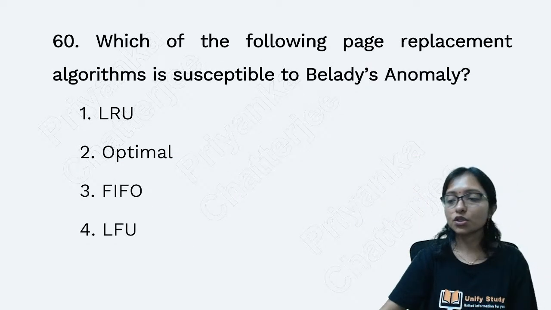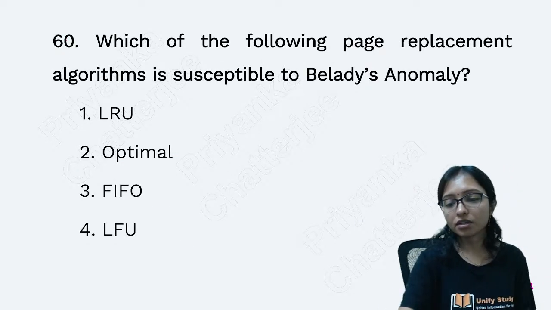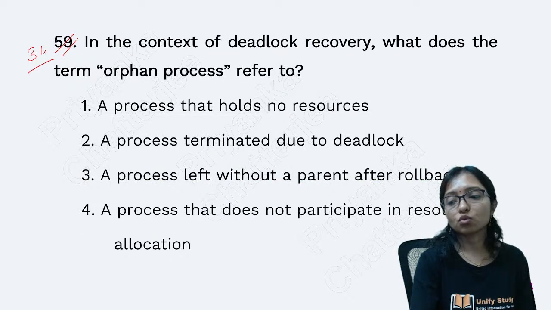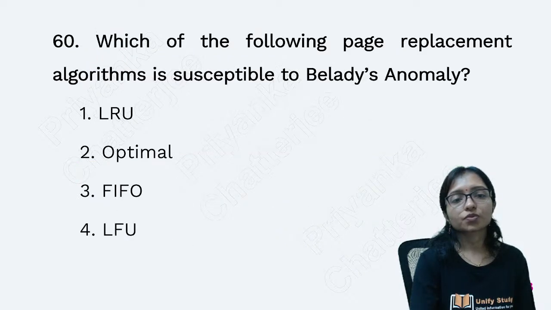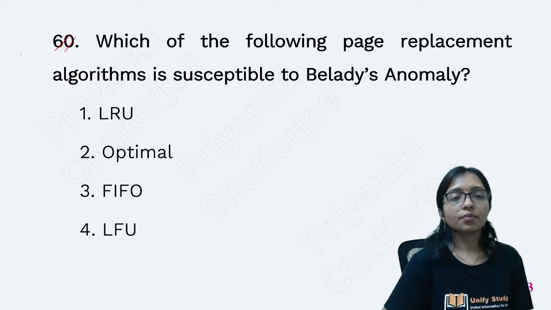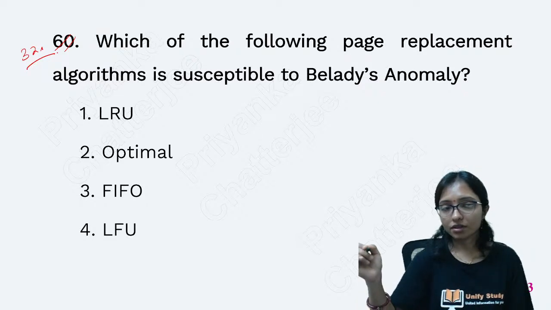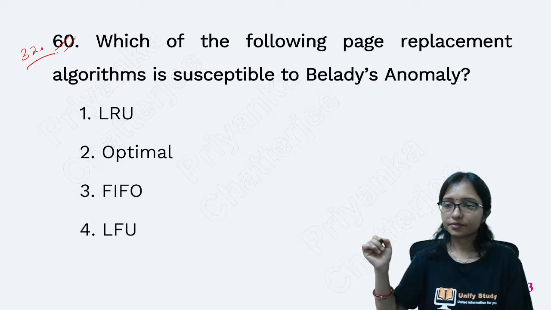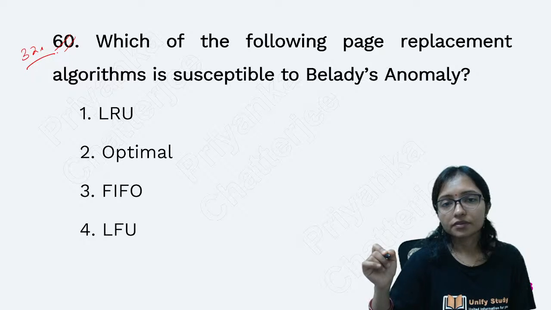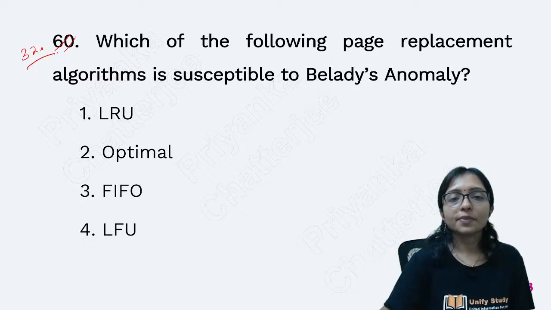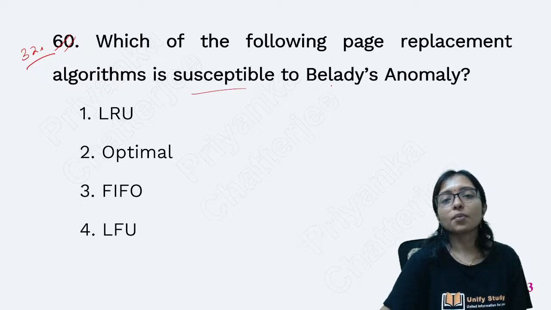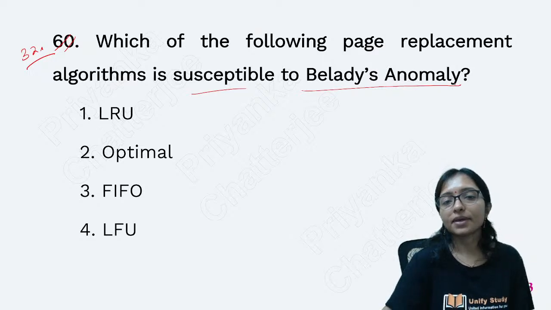Question number 32. Which of the following page replacement algorithms is susceptible to Belady's anomaly?